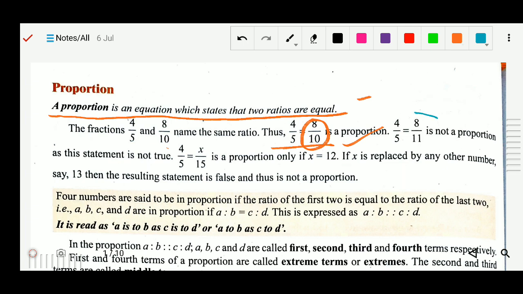But when we see this, 4 by 5 equals 8 by 11, are they equal? No, so they are not a proportion. Okay, so how to find the proportion, that we will study also.